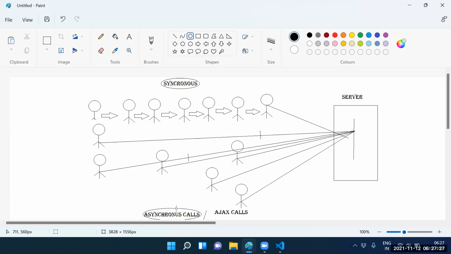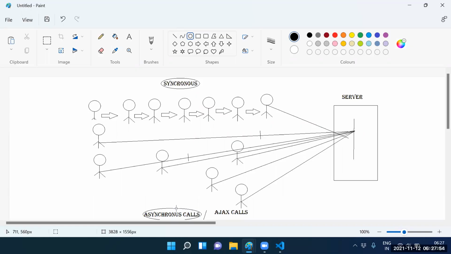Guys, in total, how many types of network calls do we have? Two types of network calls. What is the first one? Synchronous. What is the second one? Asynchronous. Executing the network calls one by one, what do you call it? Synchronous. Executing the network calls parallelly, what do you call it? Asynchronous calls.